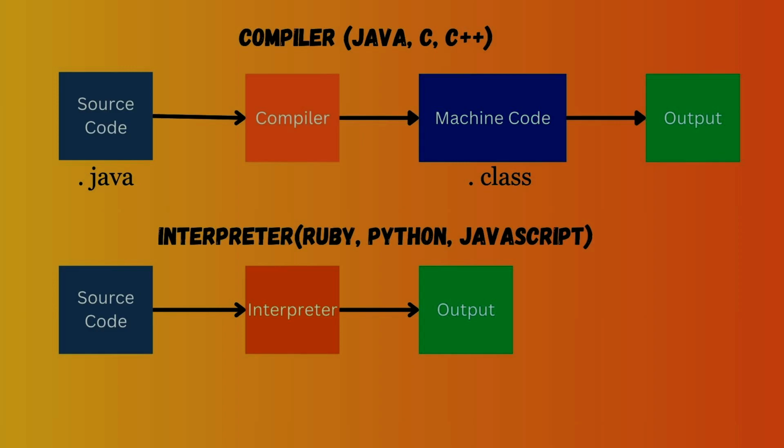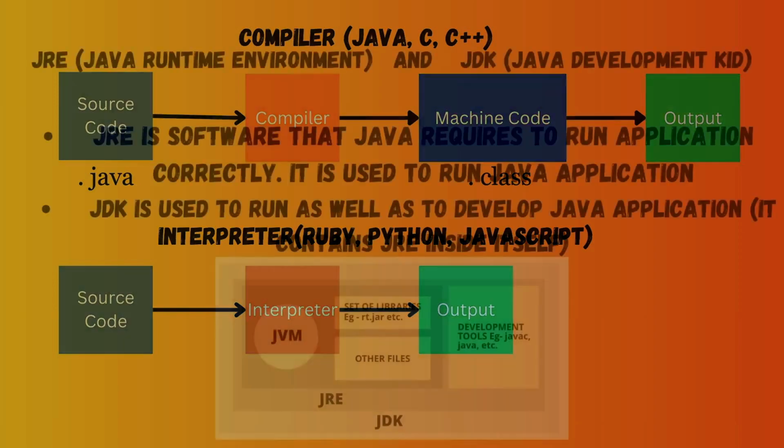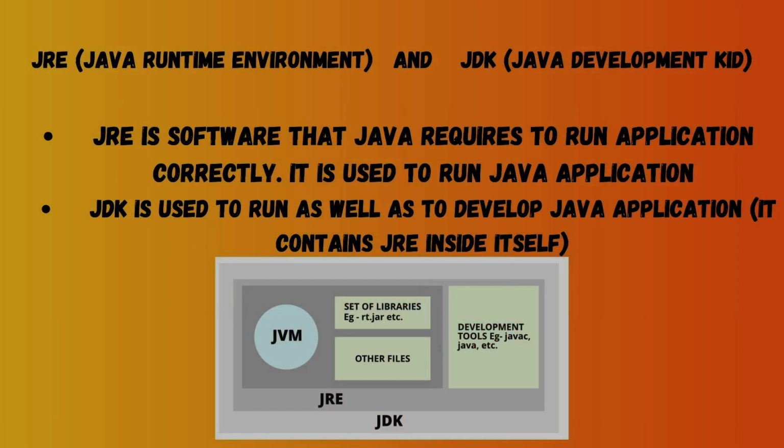Now it's time to grasp the meaning of IDE, JDK, and JRE that you may have heard of, and I have already mentioned in the previous slide. JRE is the Java Runtime Environment, which is software that Java requires to run Java applications correctly. It's only used to run Java applications, not to develop them. JDK, on the other hand, is used to run and develop Java applications. It uses JRE to run Java applications. Let's visualize this process. Inside JRE, we have the JVM and a set of libraries. Inside JDK, we have JRE and development tools. So in short, we need to download JDK to develop our Java applications, because once you download JDK, JRE comes inside JDK. And that's it.